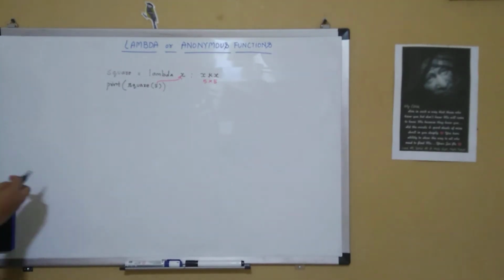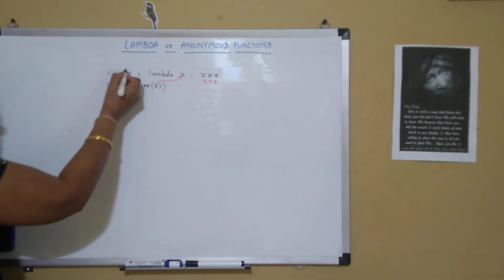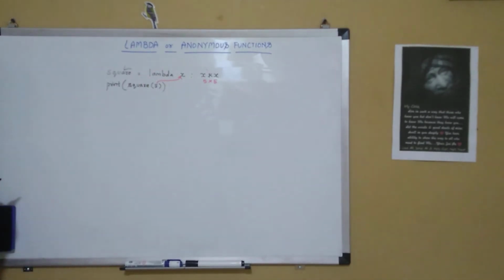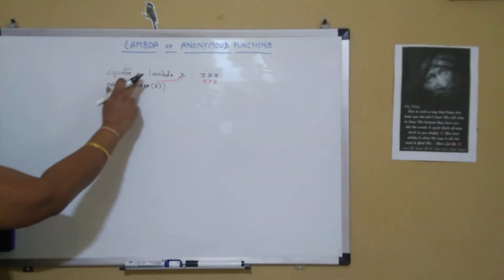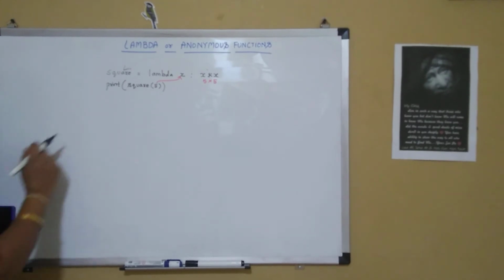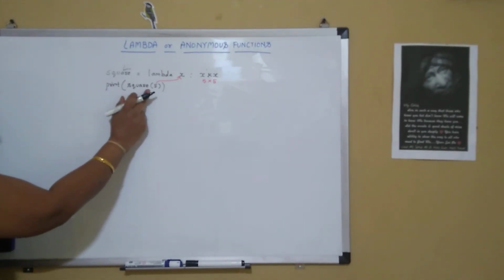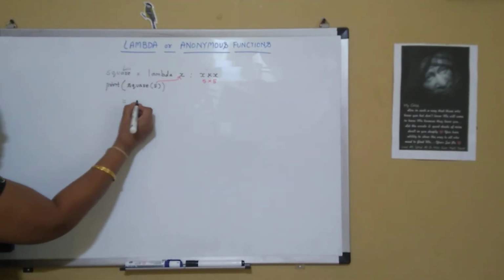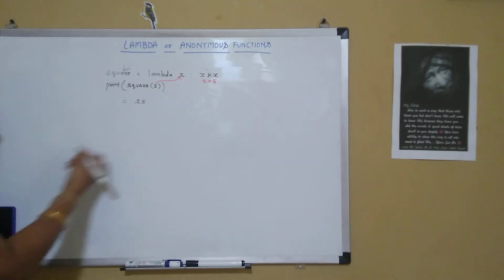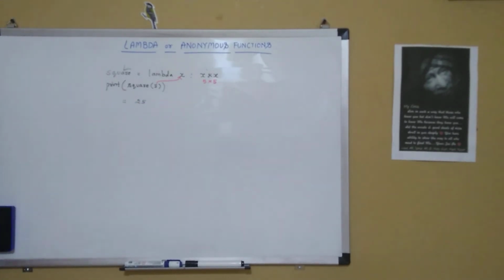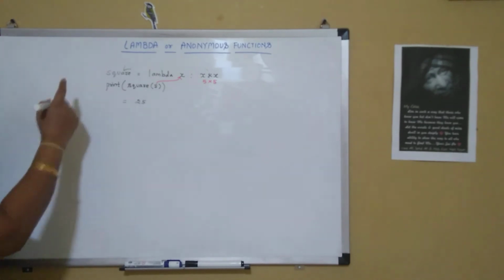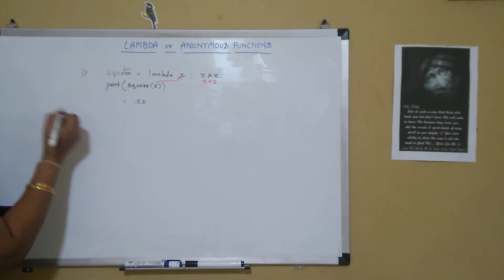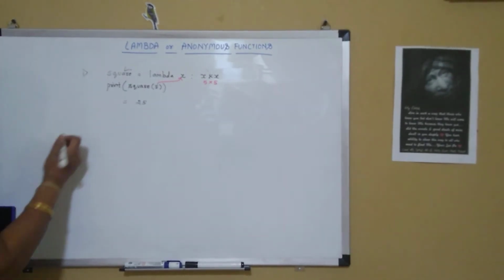And that value will be passed to this particular square. So square will now have the value equal to 25. So now when I print square of 5, it prints the value equal to 25, which is nothing but x into x. So this is one of the code examples wherein it takes only one parameter.